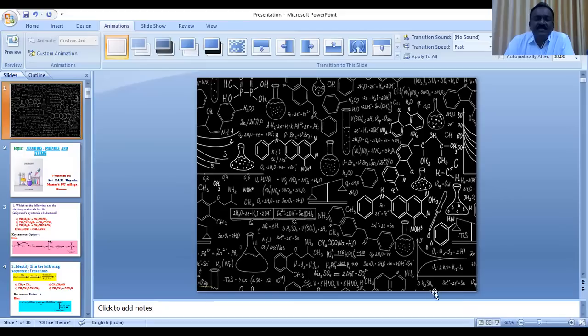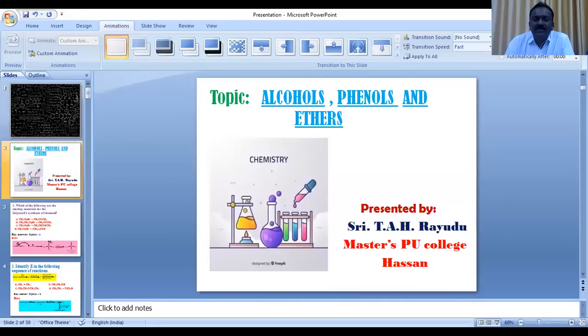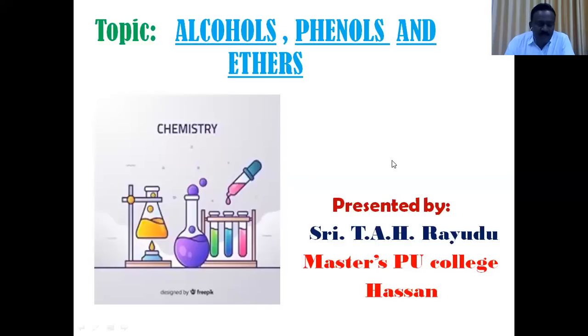Now I am discussing some CET questions from the lesson alcohols, phenols, and ethers. This is a very important lesson in the organic chemistry part. It is the intermediate lesson from haloalkanes and haloarenes, and also aldehydes and ketones, because haloalkanes and haloarenes become reactants for alcohols, phenols, and ethers, and also aldehydes and ketones are the products from alcohols, phenols, ethers. Now we'll discuss some important questions from the topic alcohols, phenols, and ethers.